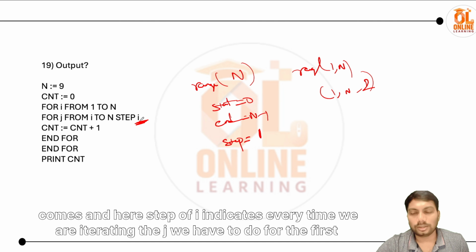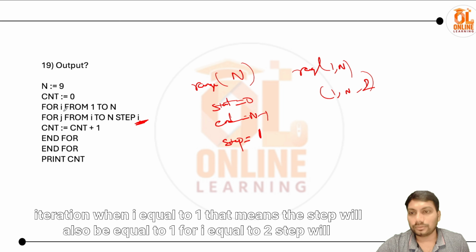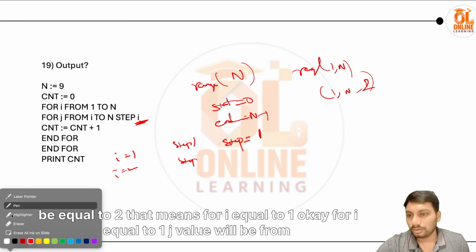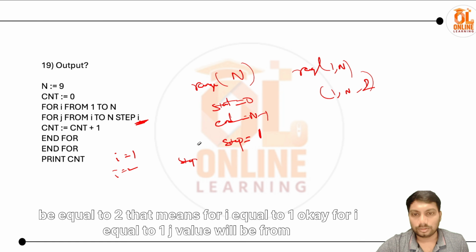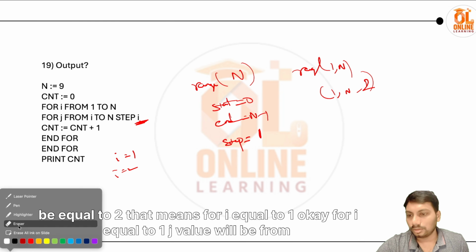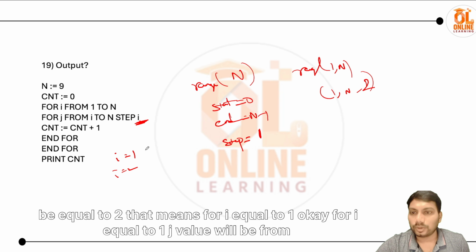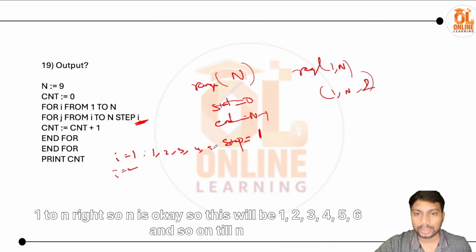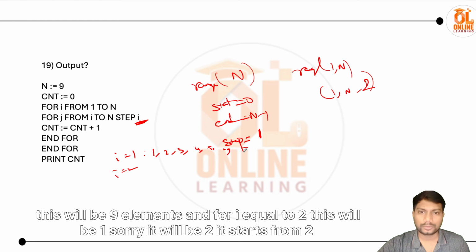And here step of I indicates every time we are iterating j. When I equal to 1, the step will also be equal to 1. For I equal to 2, the step will be equal to 2. Let me take a pen again. For I equal to 1, j value will be from 1 to n, so this will be 1 2 3 4 5 6 and so on till n. This will be 9 elements.